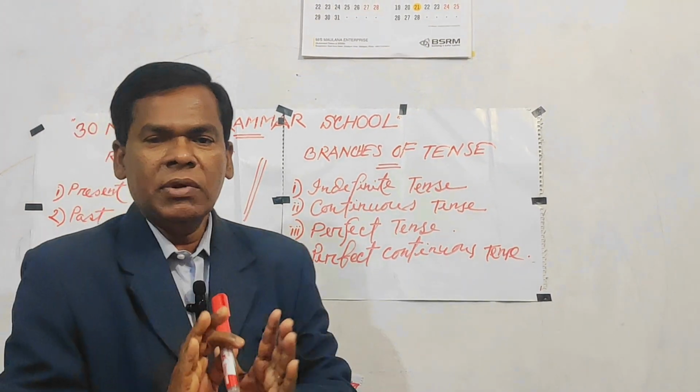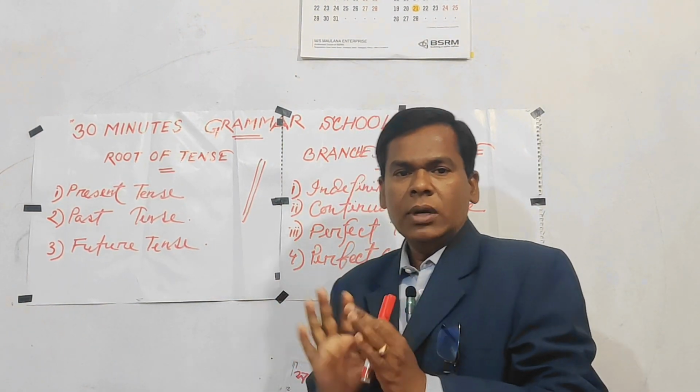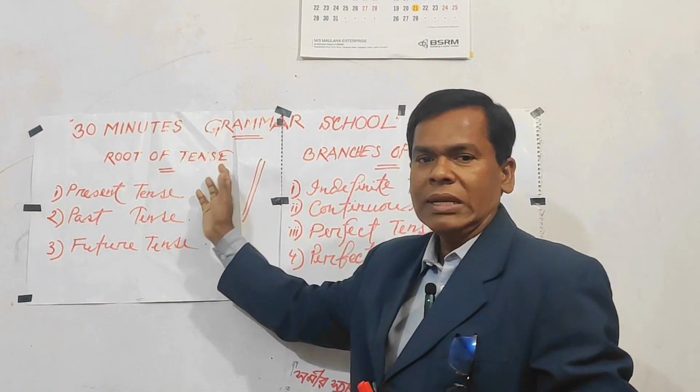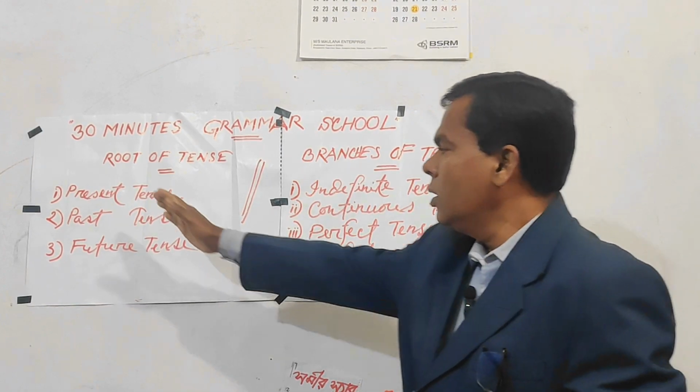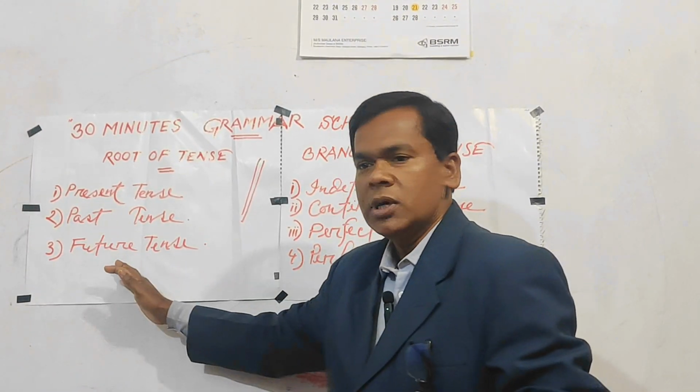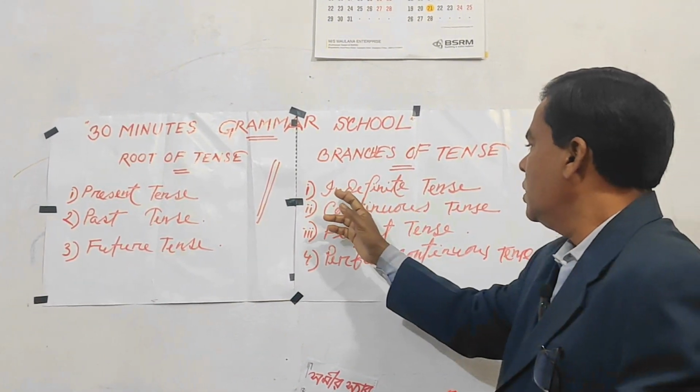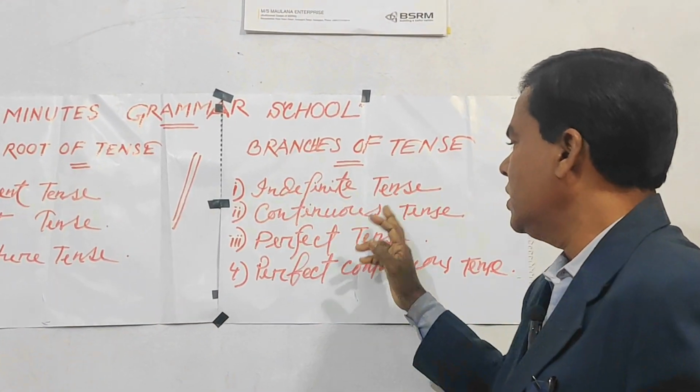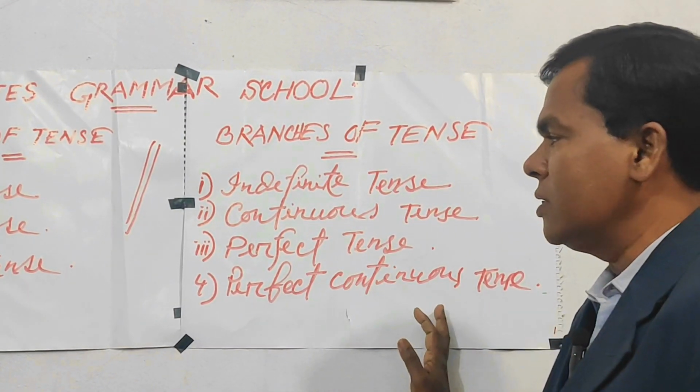So, we have divided the tenses particularly in two ways. One is root of tense and another is branch of tense. Look, according to the root tense: present, past and future, and according to the branches, tense are of four kinds: indefinite tense, continuous tense, perfect tense, perfect continuous tense.